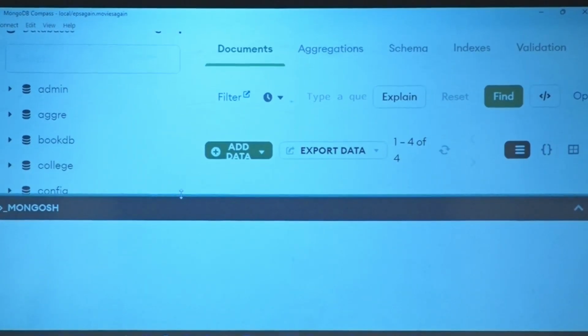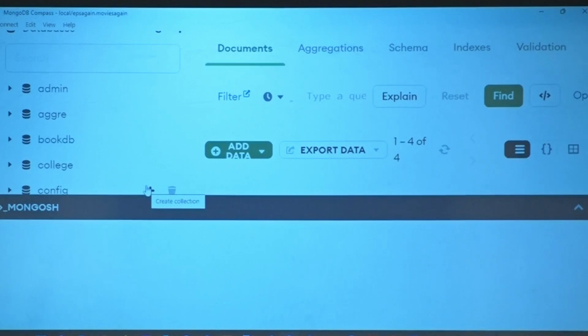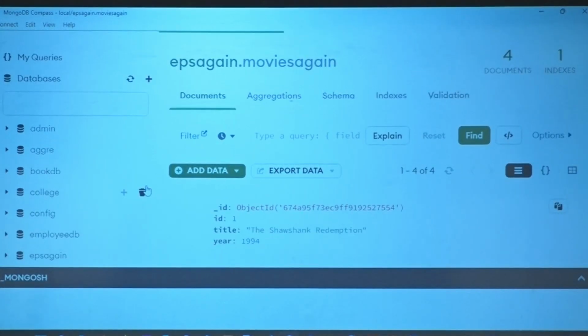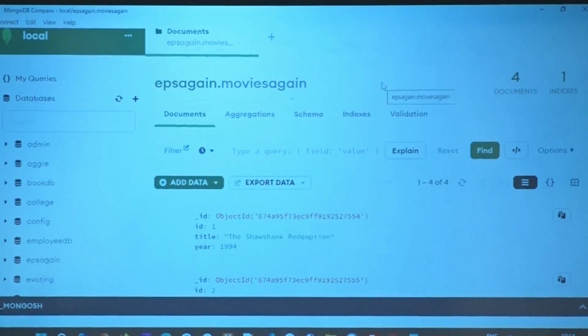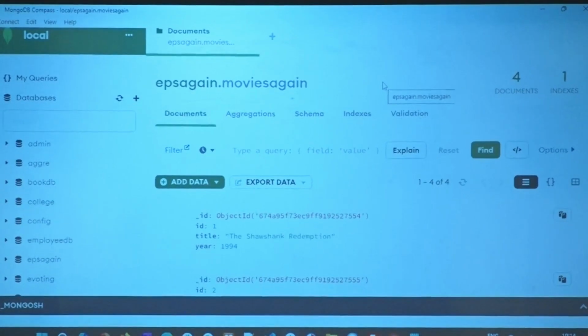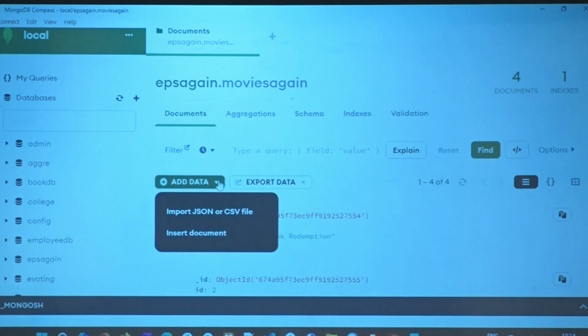So we looked at creating a database. I told you how database can have collections. I told you how if you don't have any collections, the database will disappear. I showed you how to import the data. I showed you how to add a data. I showed you how you can import data which is in an array. I showed you how you can import data in a JSON file, of course, but not as an array, but a key and the values are all in arrays.